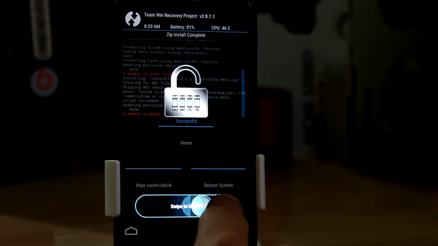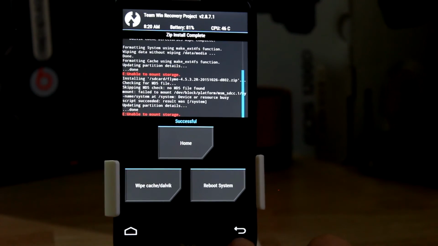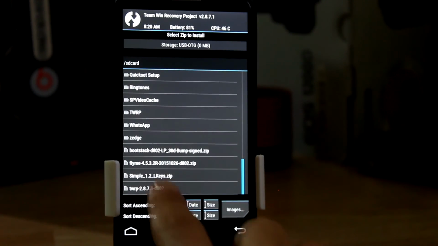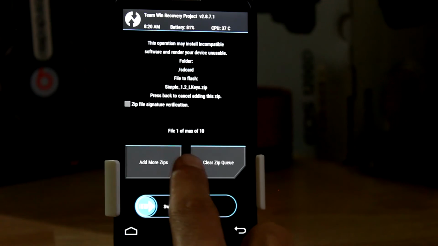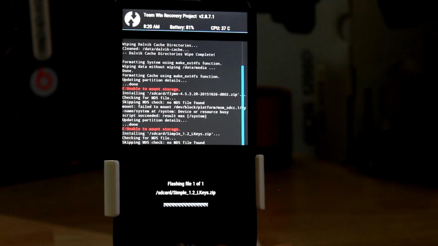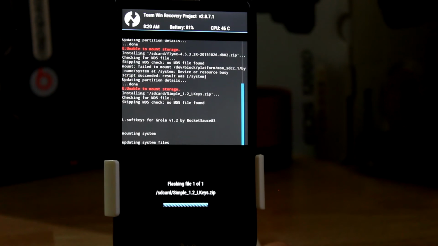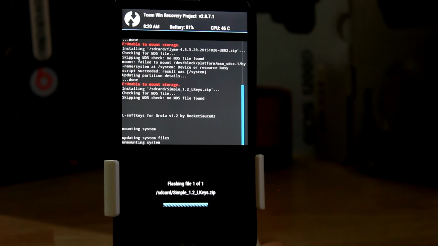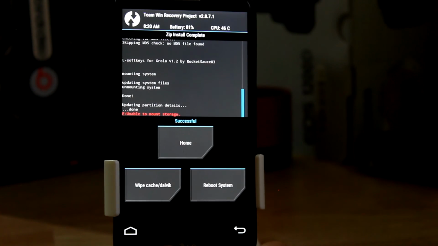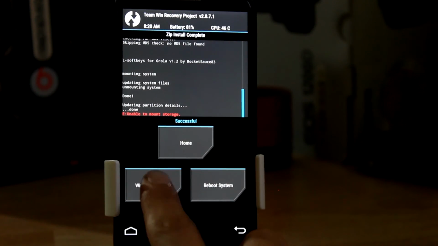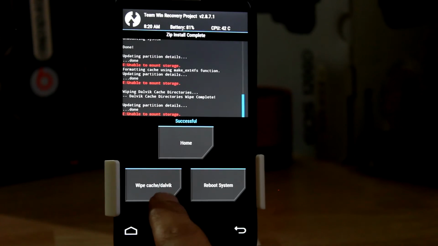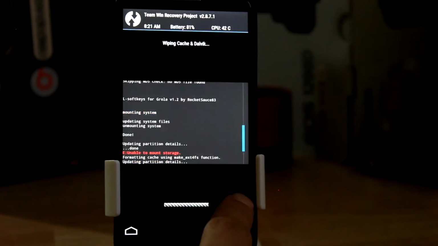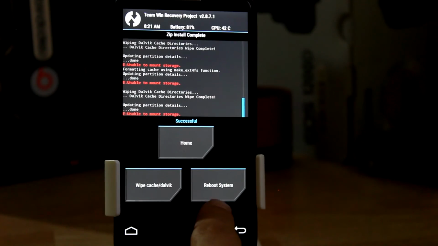After it finishes, swipe the button to unlock and go back. Press the back button and do the same thing with the file symbol 1.2 keys and swipe to confirm. After that, press wipe, check cache and Dalvik, swipe, back, and do it again, swipe, back, and now we need to reboot system.